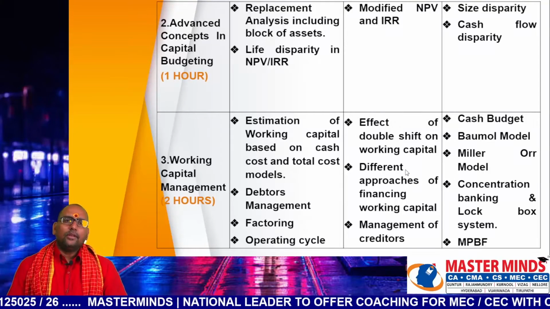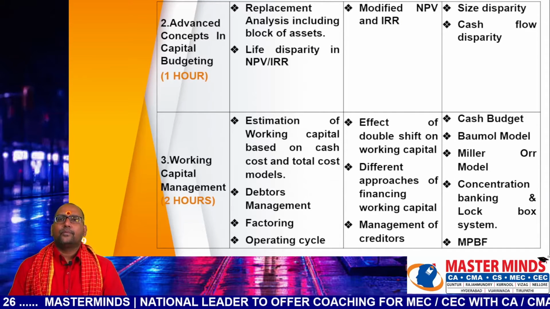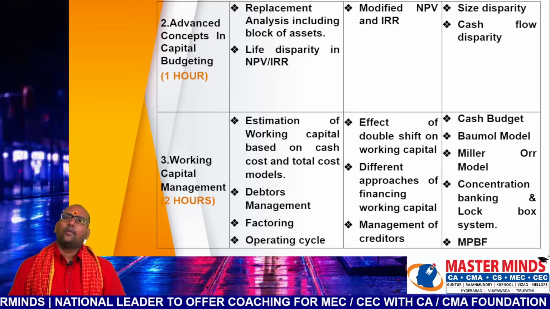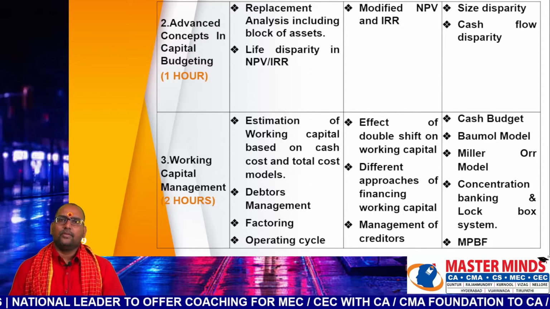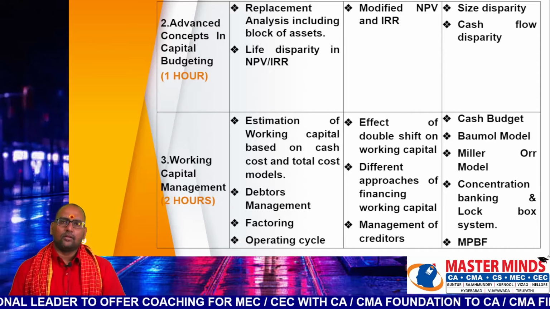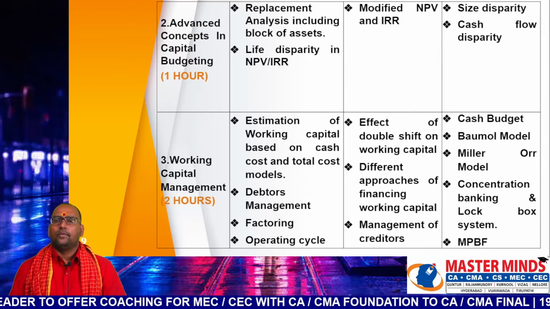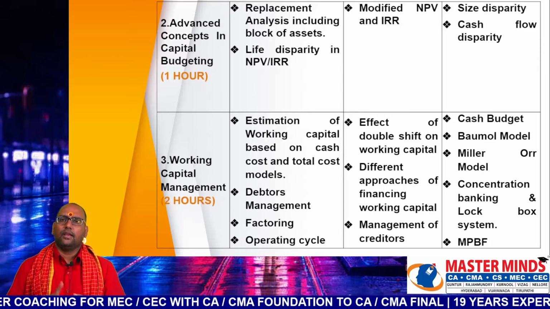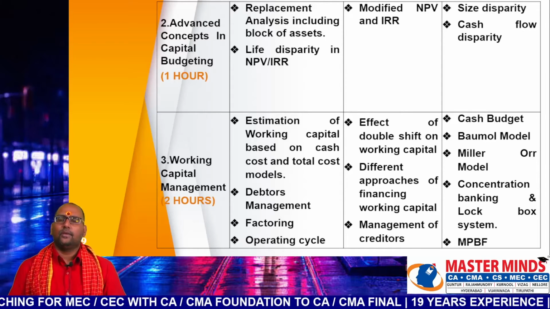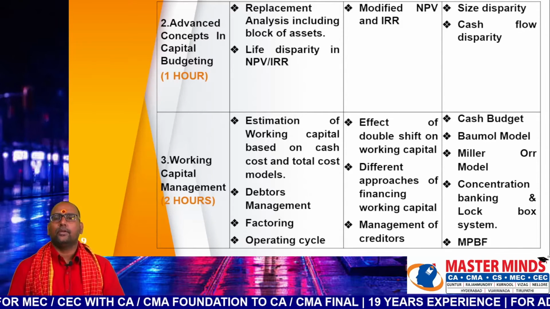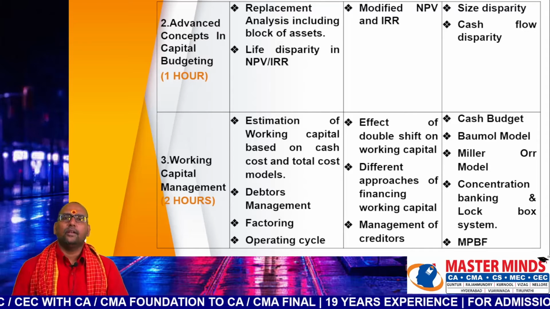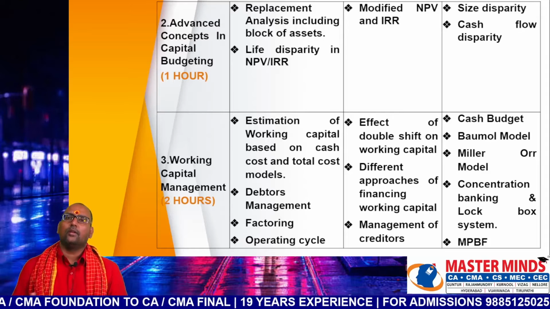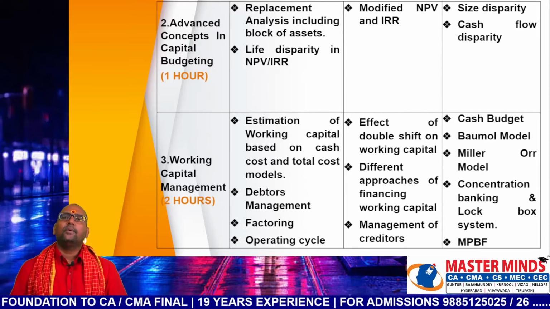Advanced concepts in capital budgeting. Do all problems on replacement analysis, including block of assets and life disparity concept. In fact, NPV IRR conflict. In NPV and IRR conflict, there are 3 models: life disparity, cash flow disparity, size disparity. Life disparity is most important. Then modified NPV and IRR comes under second priority, and in last priority, size disparity and cash flow disparity are there.